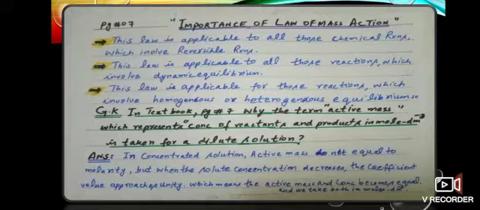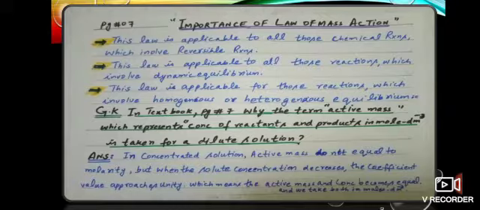Now girls, maybe the question will arise in your mind, what is homogeneous equilibrium and what is heterogeneous equilibrium? Homogeneous equilibrium is that equilibrium in which the reactants and the products are both in the same physical state. Means either both are in the solid state, or both the reactants and the products are in the liquid state, or they are in the gaseous state.